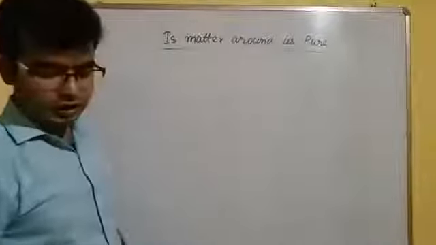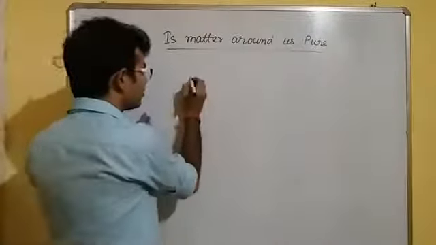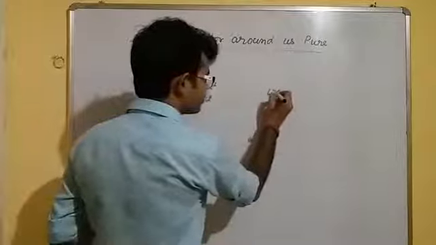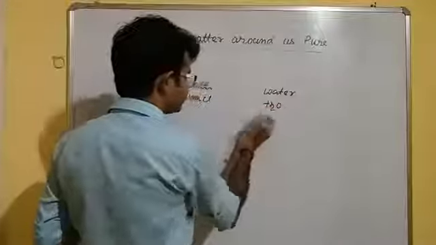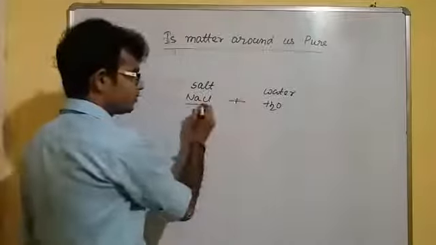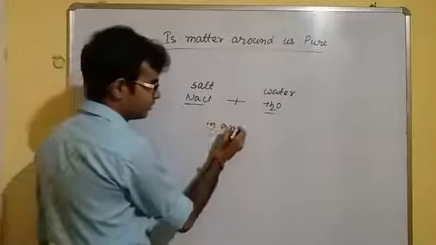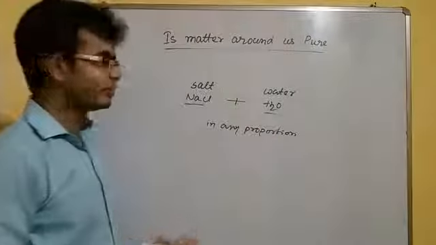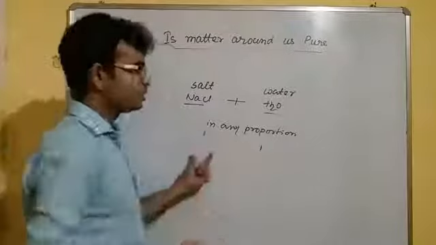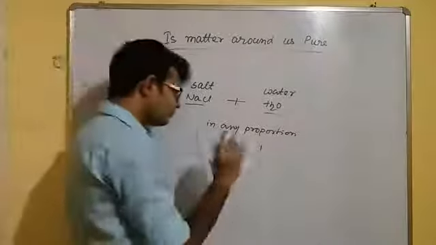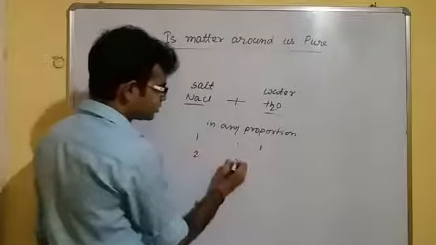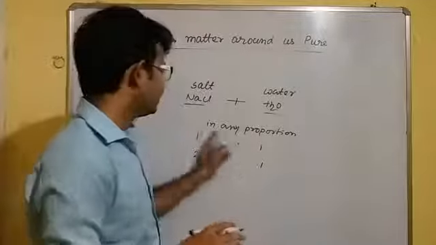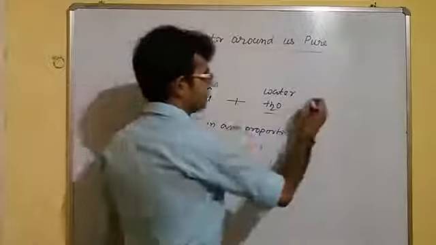Now, if we mix two or more pure substances, it is very well known that salt is a pure substance, that is sodium chloride. Water is a pure substance, that is H2O. If we mix sodium chloride and water in any proportion, suppose we take 1 spoon of salt dissolved in 1 glass of water, or suppose you add 2 spoons of salt in 1 glass of water, whatever the composition is, it doesn't matter. In any proportion, if we mix, then we will get a mixture.